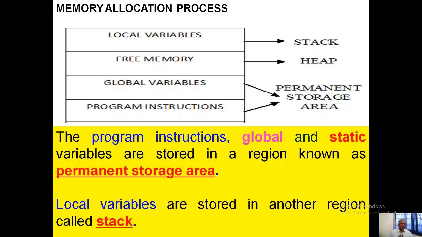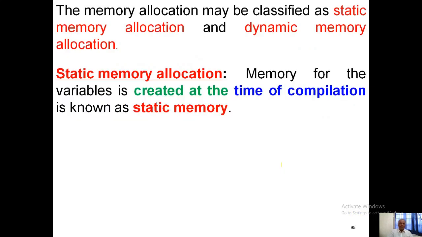The memory allocation can be either static or dynamic.